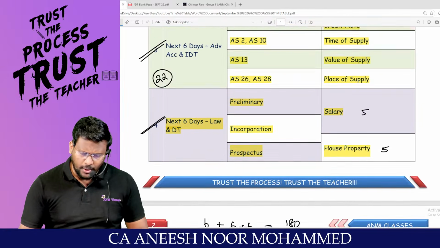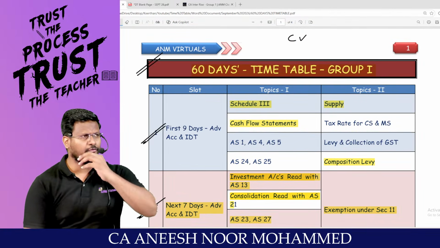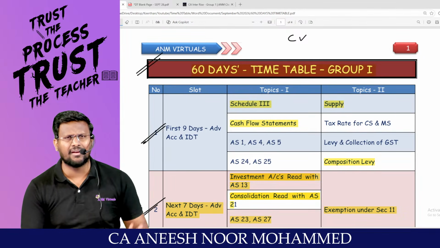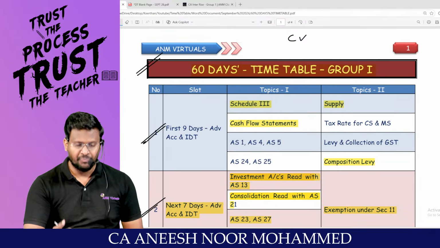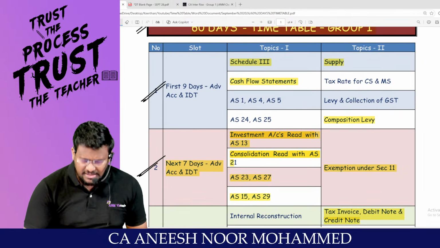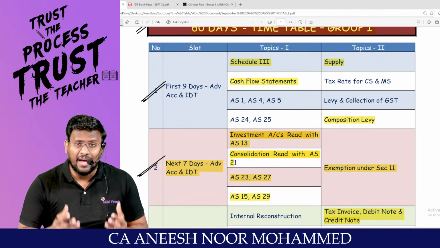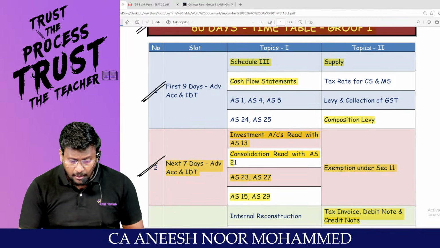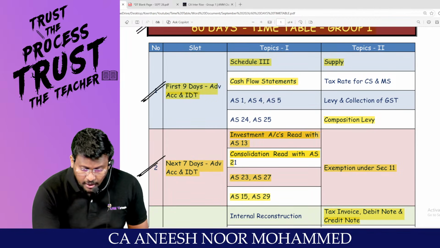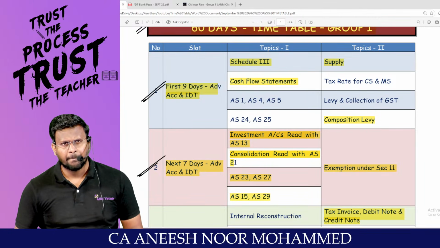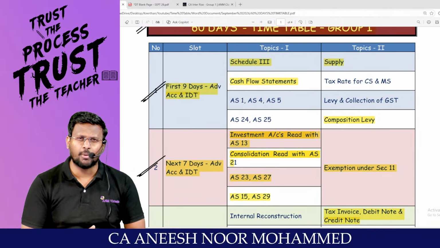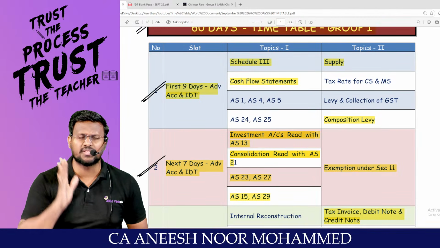If you are going to write both the groups, take the morning slot for G1 and the afternoon slot for G2, and complete the entire revision. The problem is, when we look at the 60 days plan, we judge that Schedule 3 or cash flow statement, should we spend 9 days, this is a topic I already know. So by overlooking things, we are not preparing anything properly. That's what the majority of the students are doing.